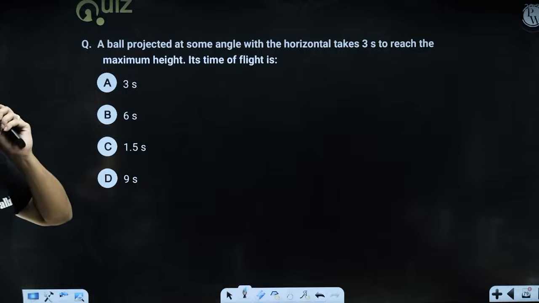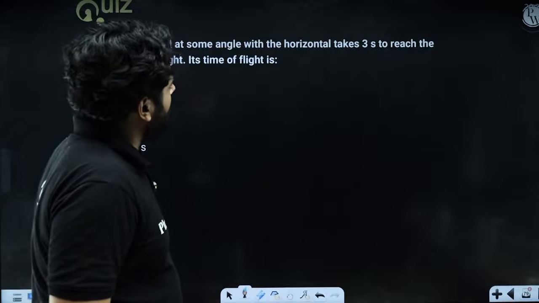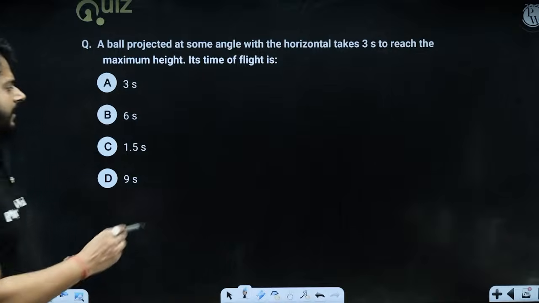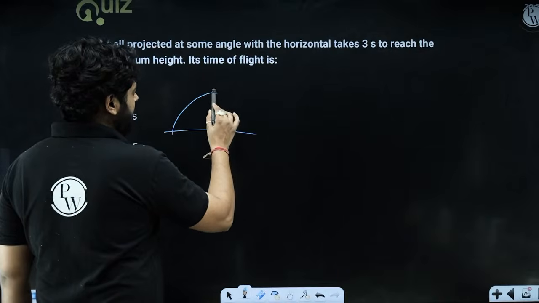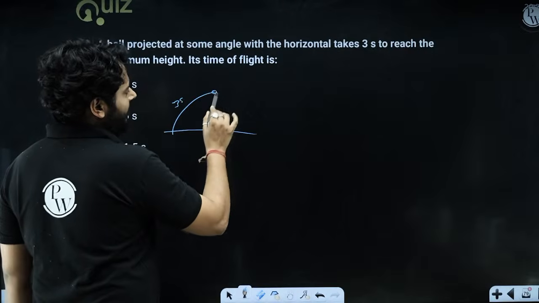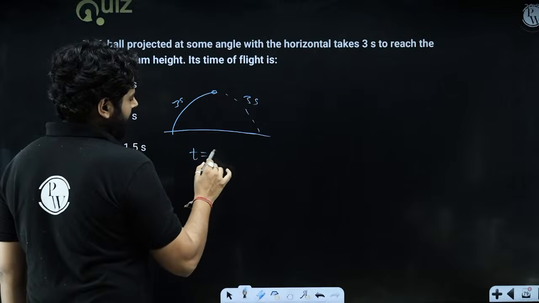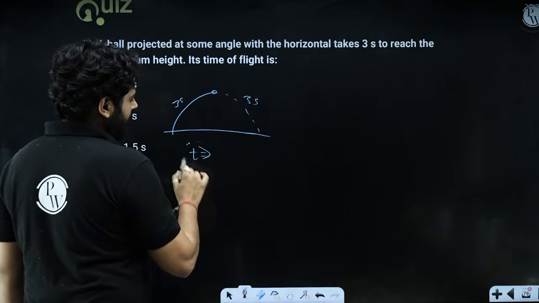A ball is projected at some angle with the horizontal. It takes 3 seconds to reach the maximum height. What is the time of flight? The ball takes 3 seconds to reach the maximum height. So again, it will take the same 3 seconds to come back as well. So time of flight will be 2t, which is 6 seconds.